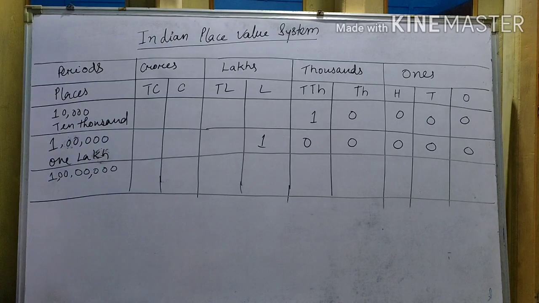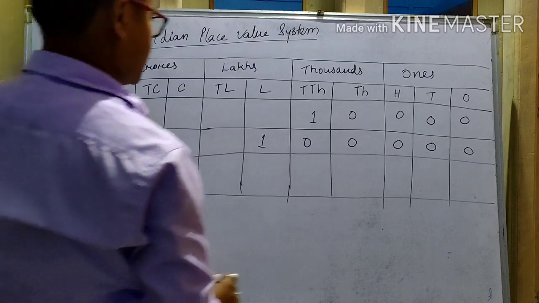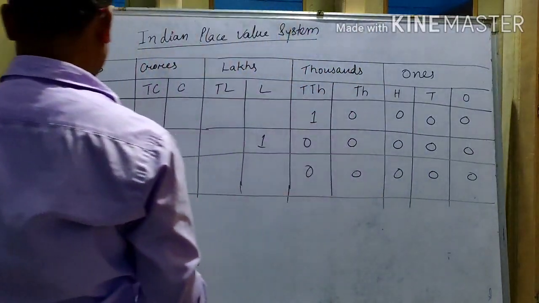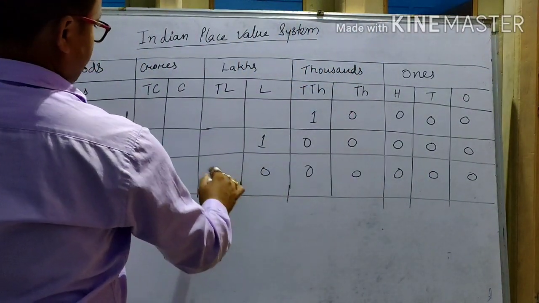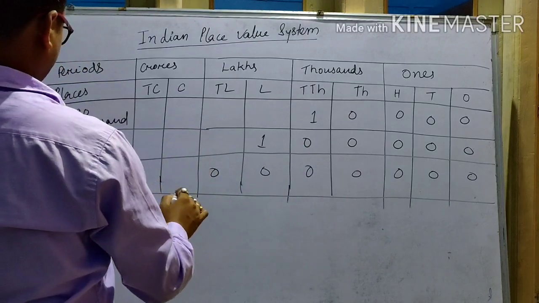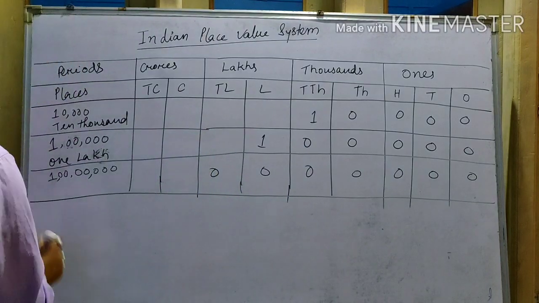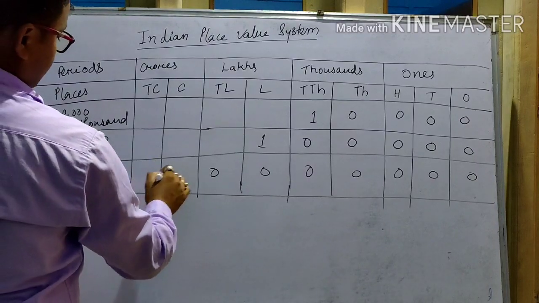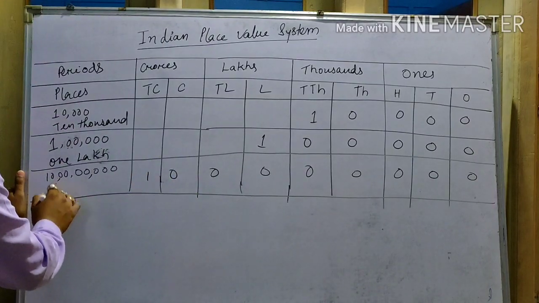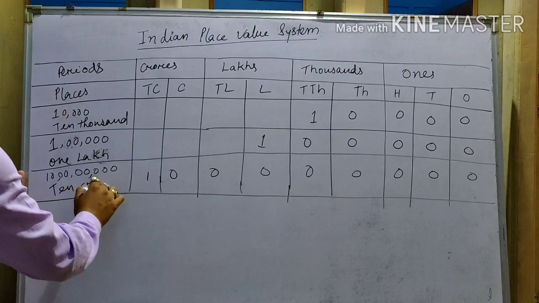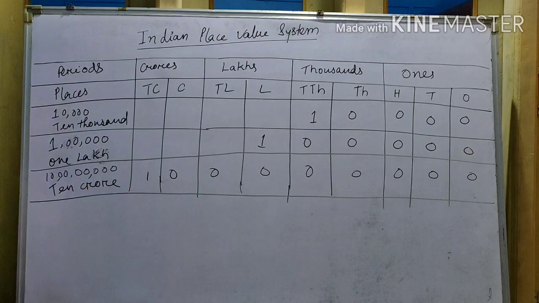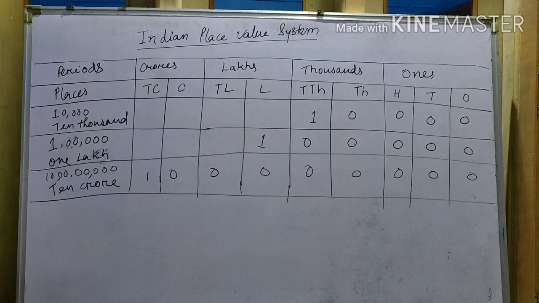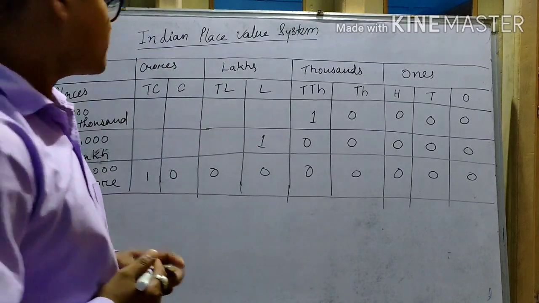Now we see 1 2 3 4 5 6 7, you put another 0 here: 10 crore. In this way we can represent a number in the Indian place value system.